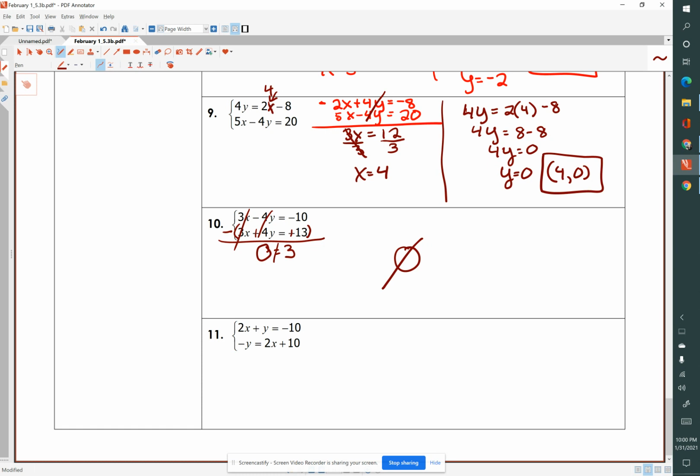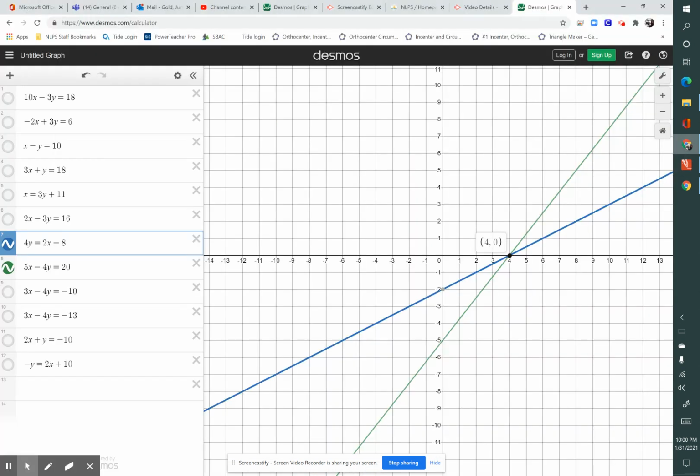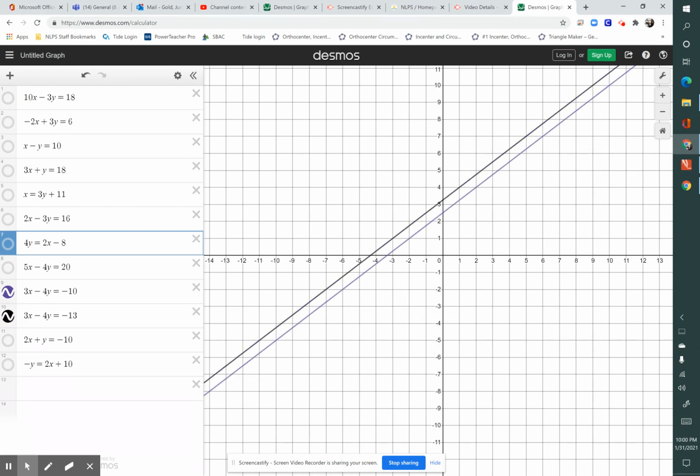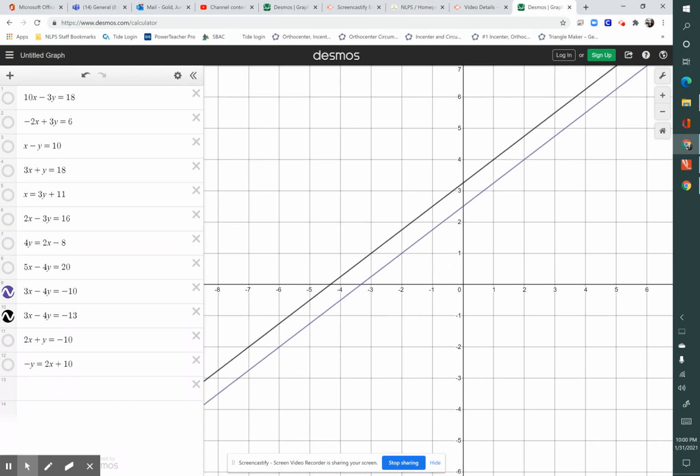So I think I graphed these as well. Let's take a look at them. So 3x minus 4y is negative 10. 3x minus 4y is negative 13. And of course, we have parallel lines. There's no solution.